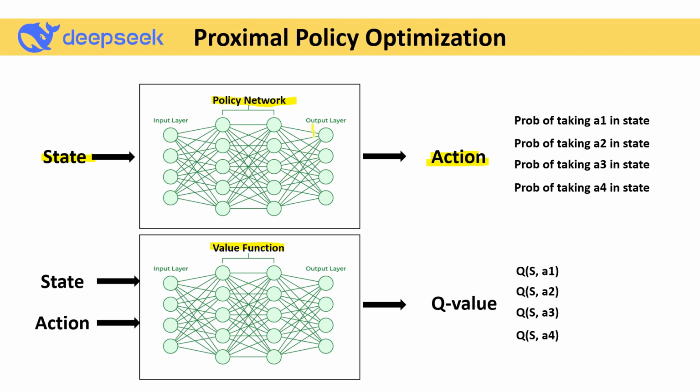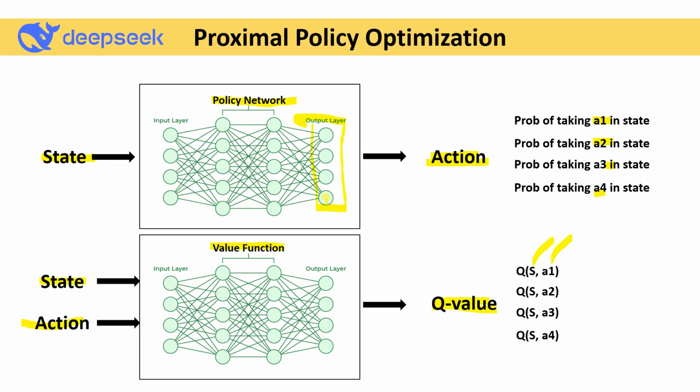Let's say you have four output layers. Based on that, it will give me four probabilities, A1, A2, A3, and A4, which are nothing but the probability of each action. In the value function, we pass the state and the actions, and after that it returns one key value, which consists of the state as well as the actions.